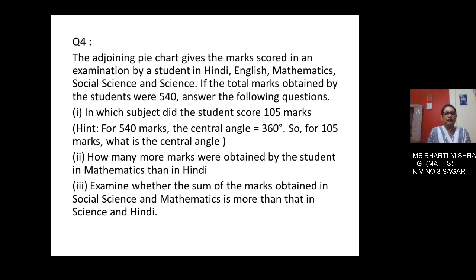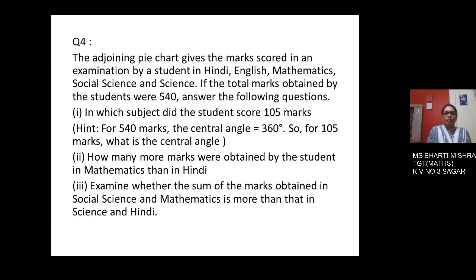The first question is, in which subject did the student score 105 marks? Here for 540 the central angle is 360. So this is the hint given. On the basis of this you will calculate the question that is asked.